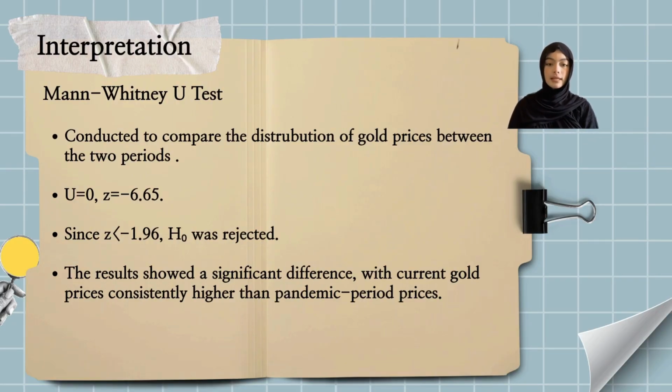So in conclusion, the analysis showed that gold prices experienced noticeable fluctuation and followed a non-random pattern. Both the chi-square test and the Mann-Whitney U test confirmed that gold prices in the current period are significantly higher than those recorded during the pandemic period.